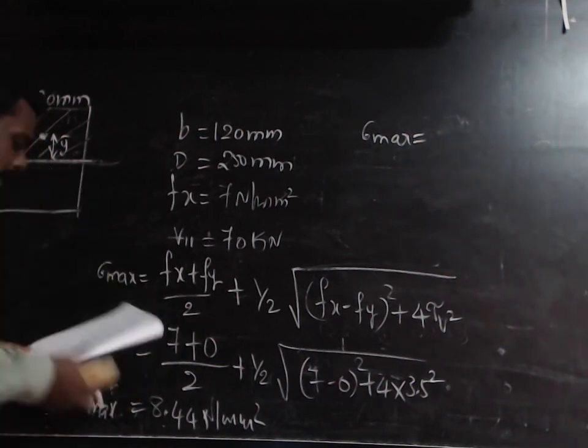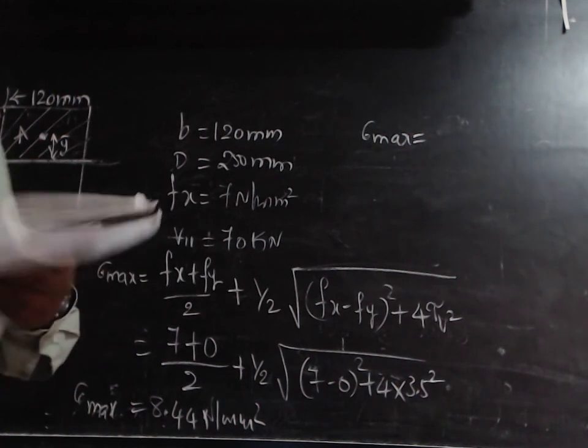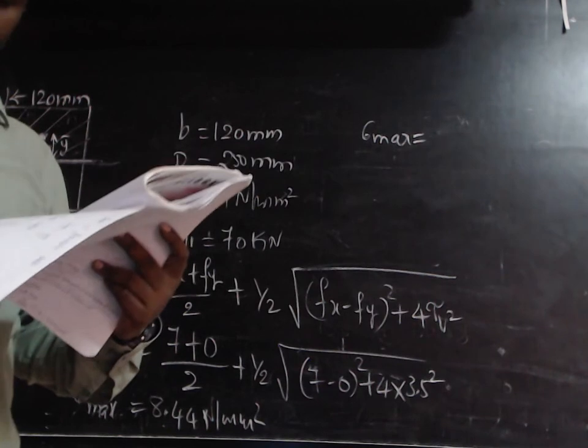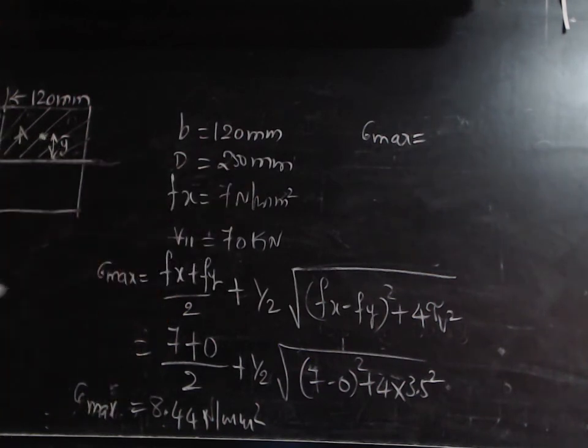So now, one more thing is given to calculate, that is what is the minimum vertical pre-stress required to eliminate the principal tensile stress. Right.